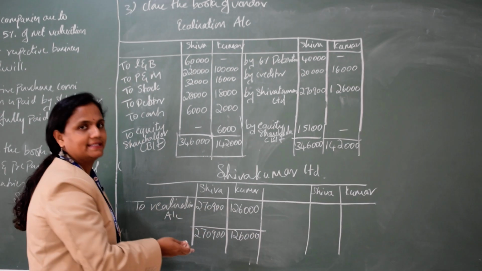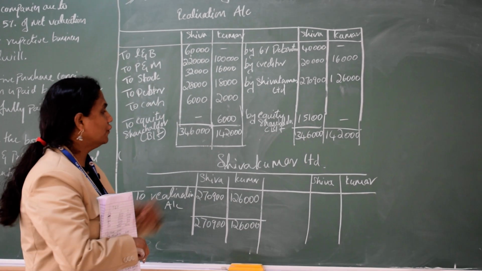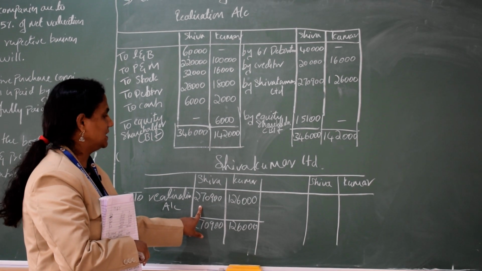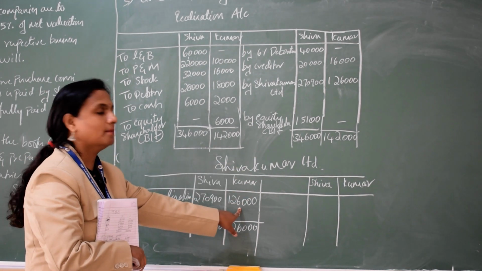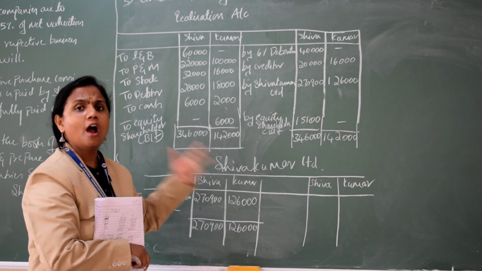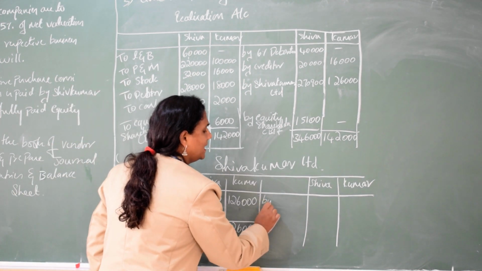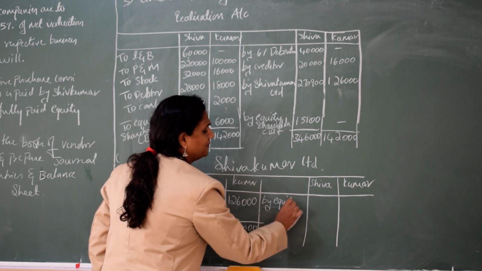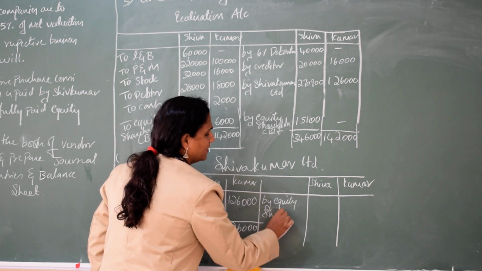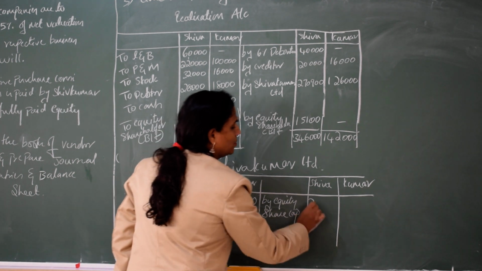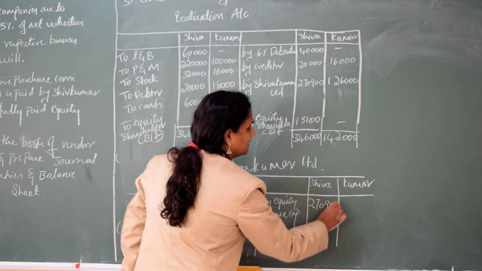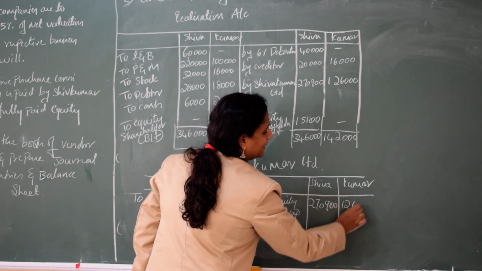What is this? This is nothing but discharge. Shiva Kumar is giving Shiva 2,70,900 and Kumar 1,26,000. How is it giving? It is giving in the form of equity shares, by equity share capital, 2,70,900 and 1,26,000.